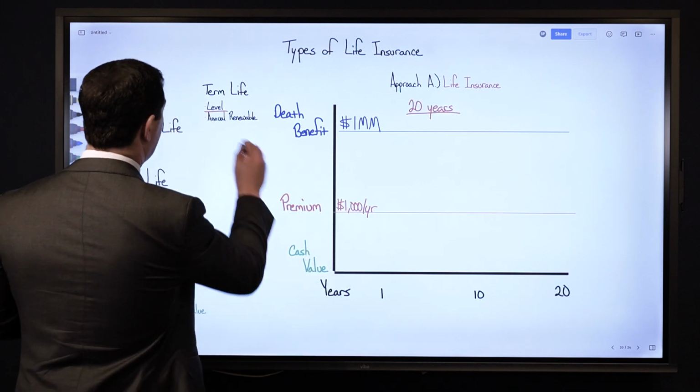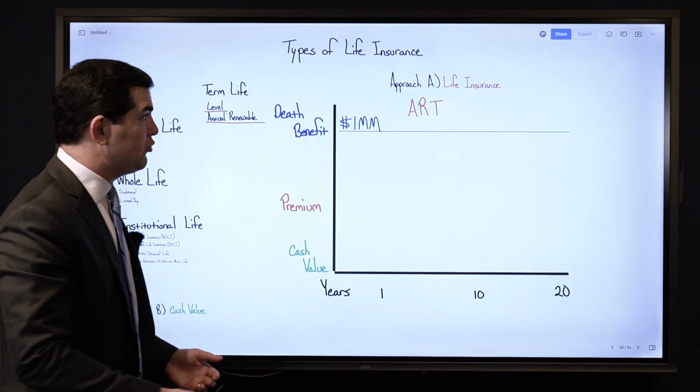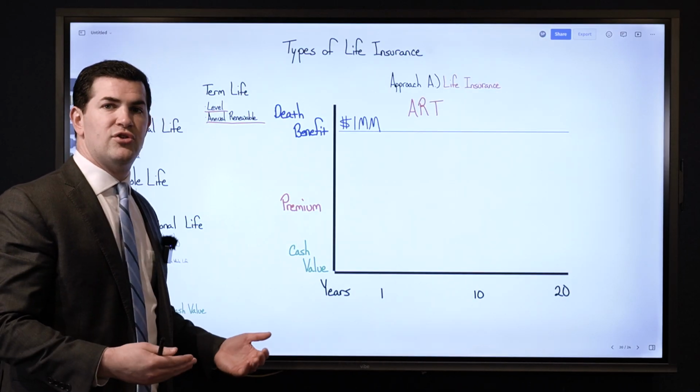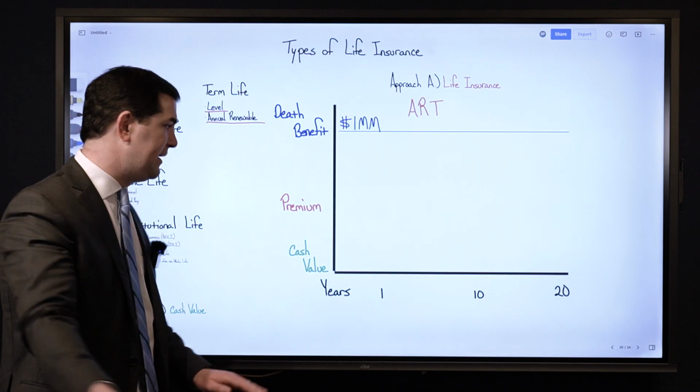Next, we have what is called an annual renewable term policy. So annual renewable, let's call this ART. How this works is I don't have a fixed term when I start. It is a year-to-year purchase. Now, when I look at an annual renewable term, it almost always starts out with a lower premium than what I would get with a level term policy.